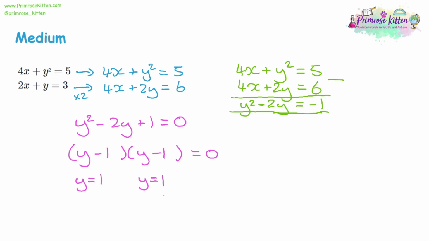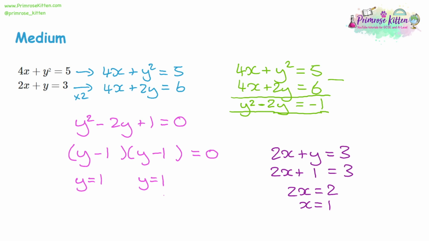Now that we know that y is equal to 1, I'm going to take one of our original equations. I'm going to take 2x plus y equals 3, because it doesn't have any squared numbers in it, which will make it harder. So that'll be 2x plus 1 is equal to 3, because we know what y is. And so 2x must be equal to 2, and x is equal to 1 when you solve the equation.